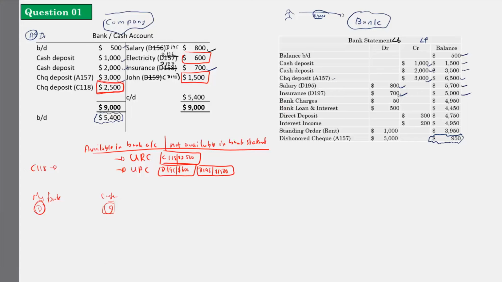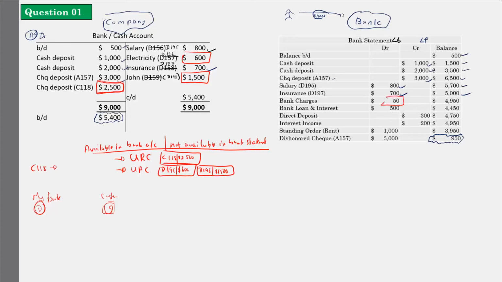It is not there in our bank account. There is something called bank loan and interest. So bank loan, if I have taken a loan, for the loan they will cut the money from my bank account. So it is there in the debit side. So it is a liability reduction. They will reduce my money. Okay. So these two are not recorded in the bank account. So these are mistakes. These are omissions. Not recorded in the bank account.